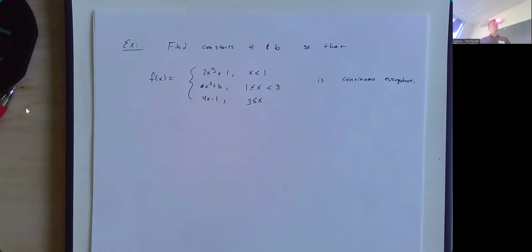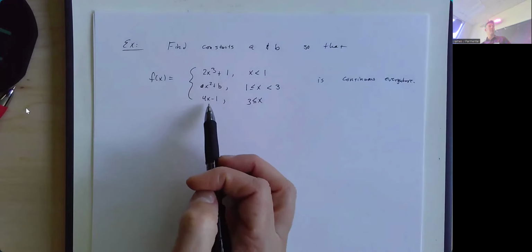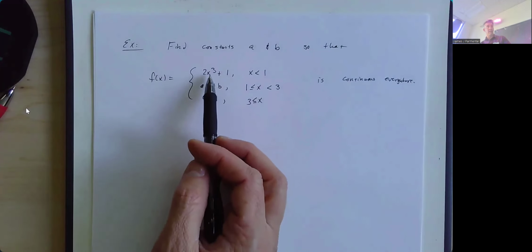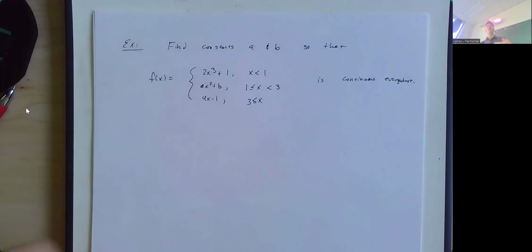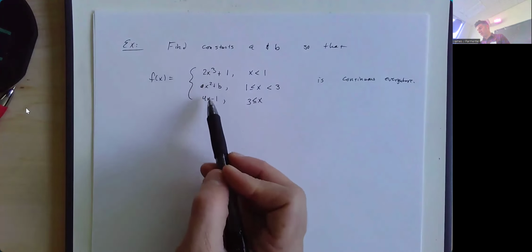So the only values of concern are x equal to 1 and x equal to 3. Because each piece here is a polynomial, you've got positive integer powers of x. When that's the case, every polynomial is continuous everywhere. So the only place we have to worry where this piecewise function might be discontinuous is when you switch from this piece to this piece and this piece to this piece.